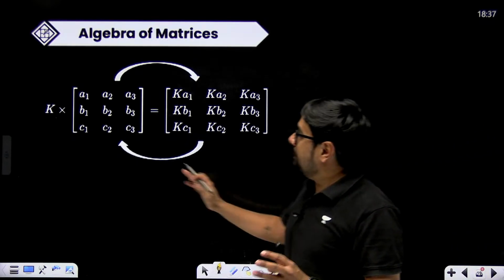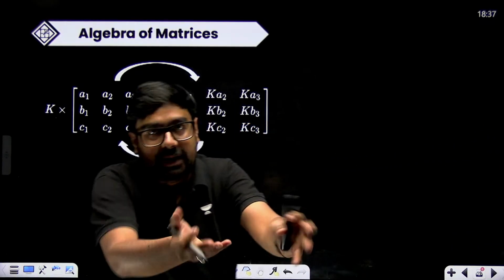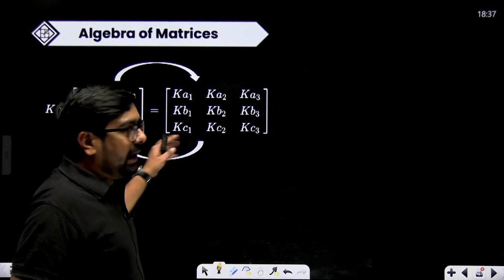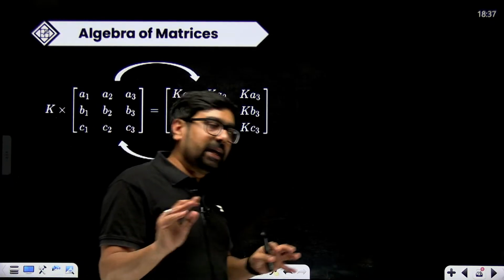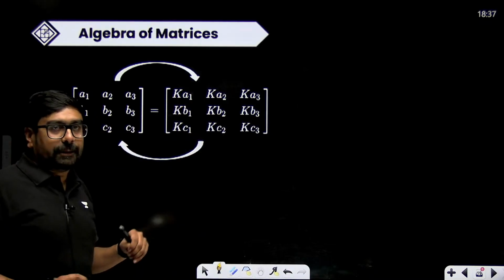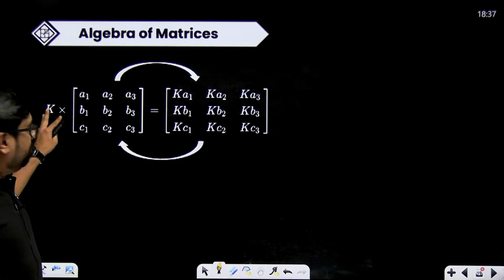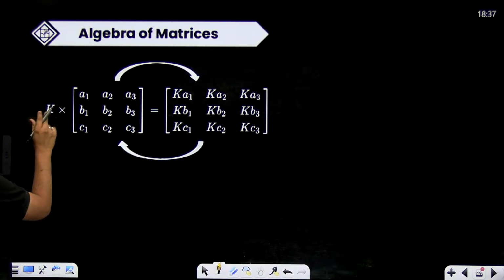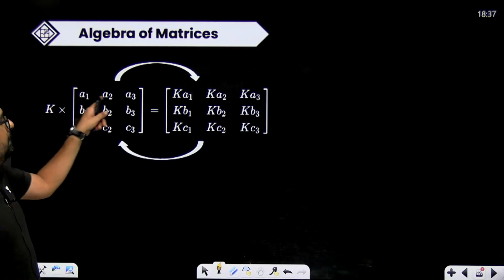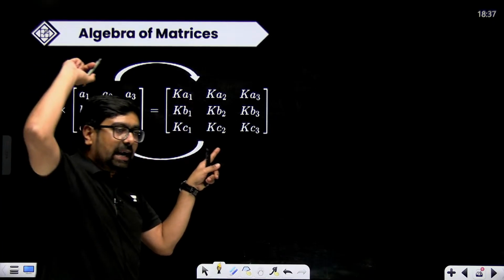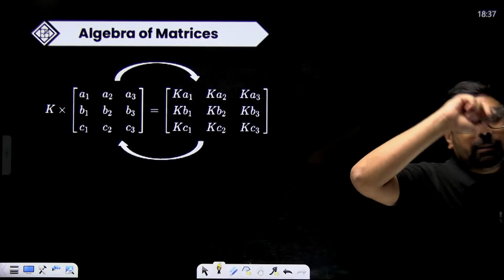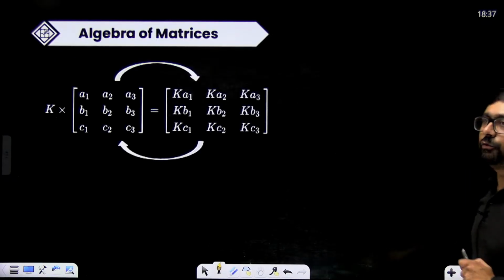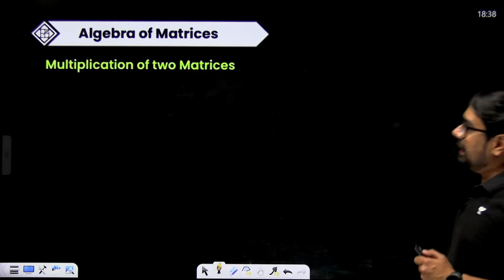Multiplication is also very simple. Multiplying a constant inside the matrix. This one thing is different in matrices and determinants. Otherwise, addition of determinants also can be done the same way. But this one thing is different. How? If you are multiplying the entire matrix with a constant term, let's say if you are multiplying with 2, then 2 will be multiplied to every element. I did that in the question also, if you remember that, right? 2 will be multiplied in every element. Multiplication of a matrix by a constant. Now comes multiplication of two matrices.